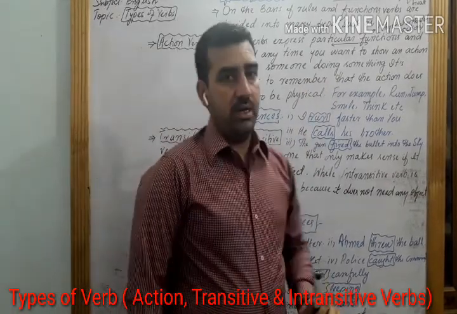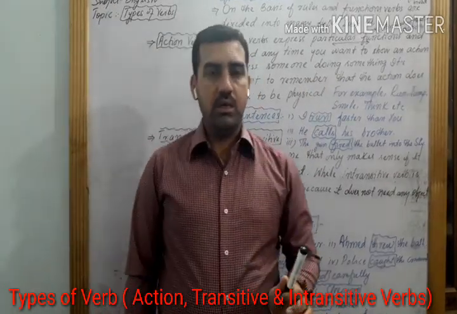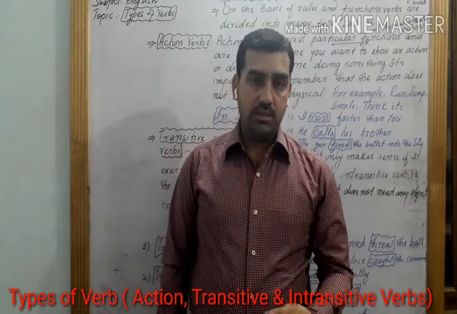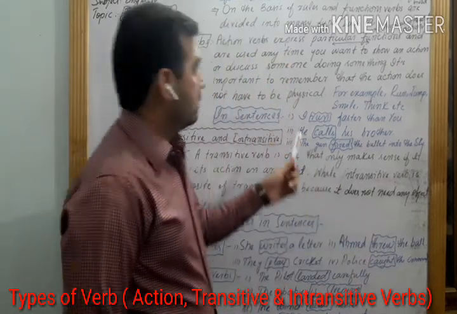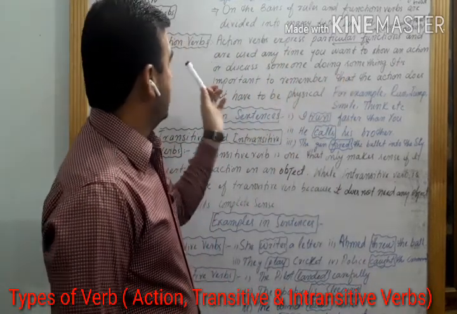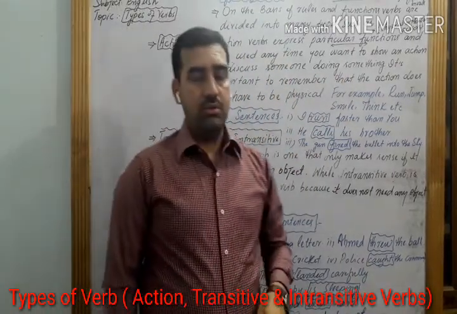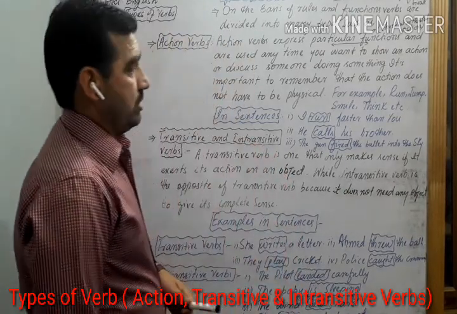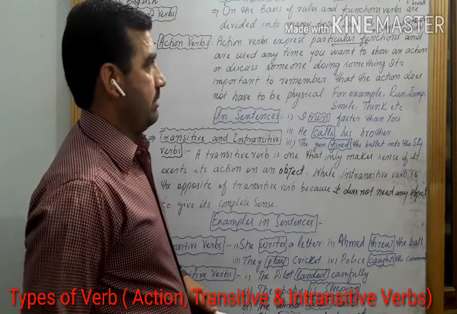For example, I am writing, I am walking, I am speaking. These are my actions. So it means that action words show an action of someone, that he or she is doing something.